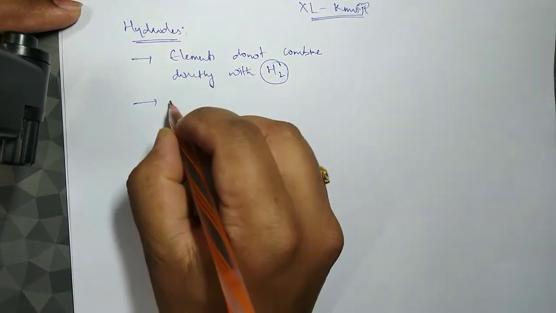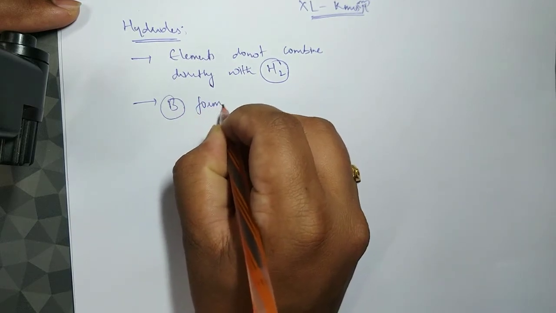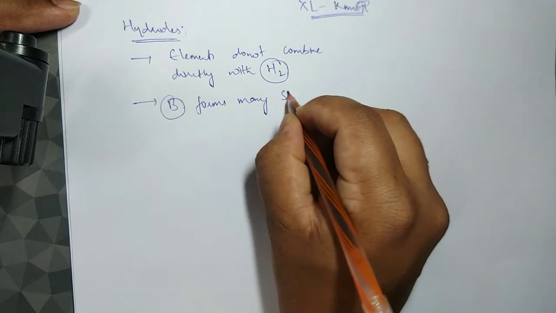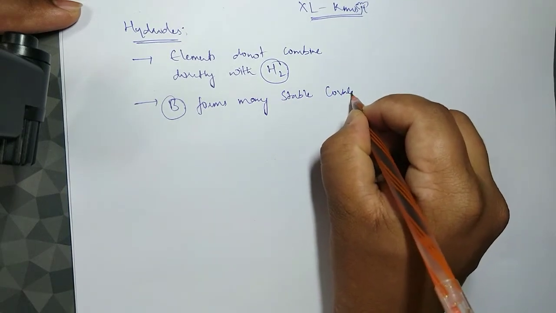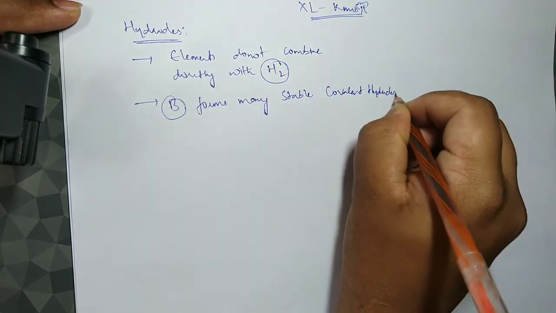And boron forms many hydrides, many stable covalent hydrides. Why covalent?